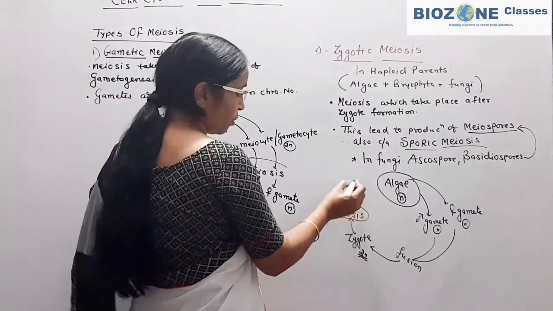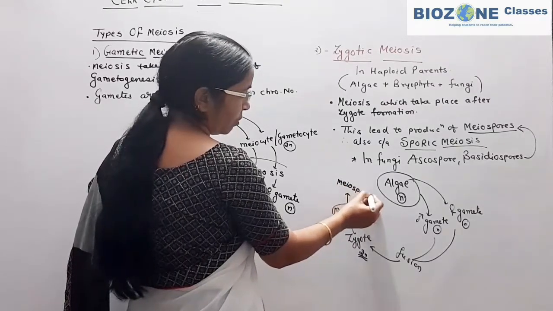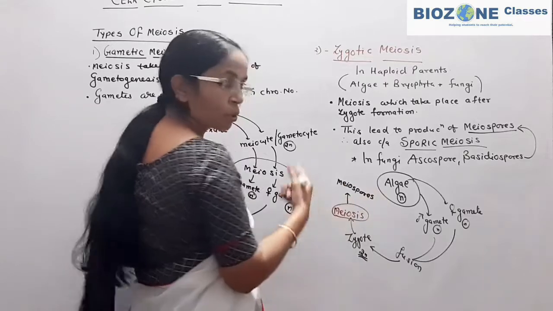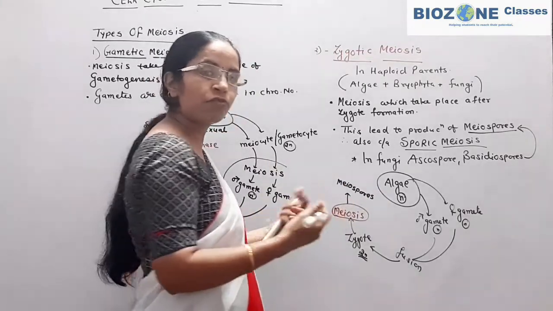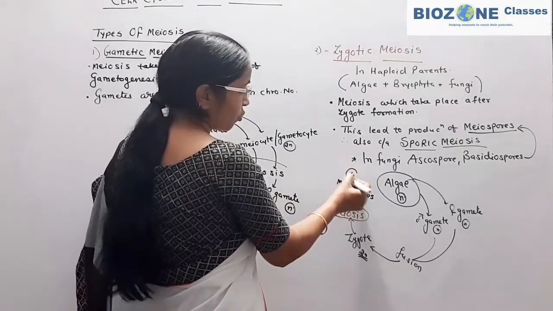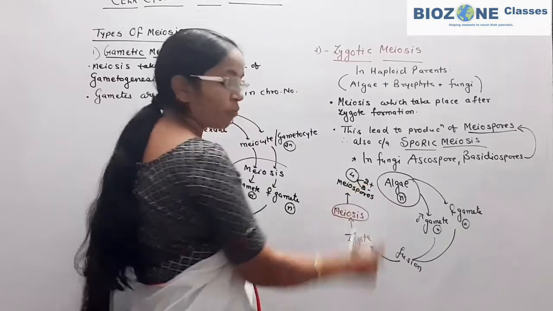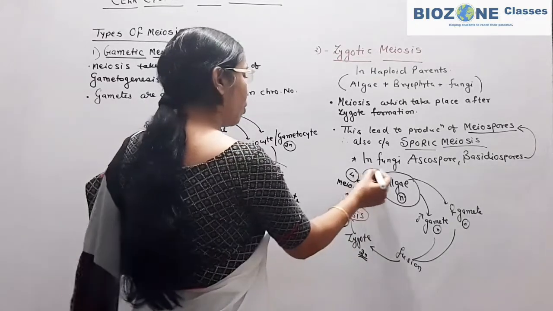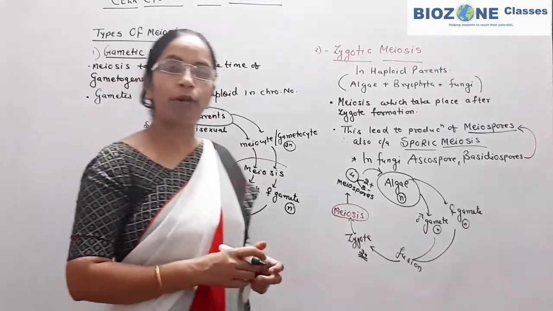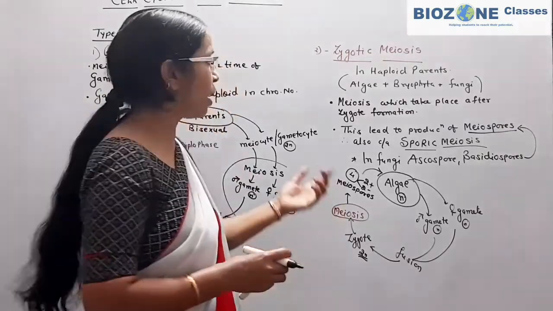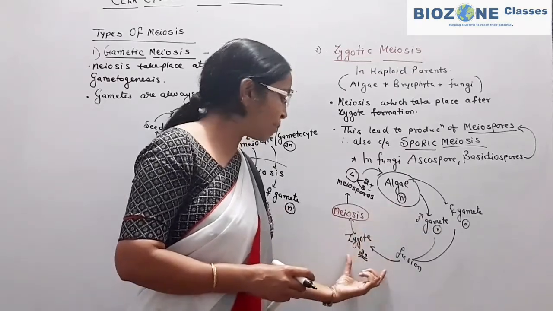After meiosis, meiospores are formed, and because every time from a single cell upon meiosis 4 cells are produced, 4 spores are produced, 2 of plus and 2 of minus type, and upon germination they lead to the production of a new parent body or new thallus of the algae, bryophyta, or the mycelium of the fungi. So this part you remember.